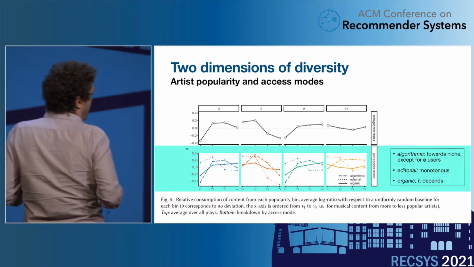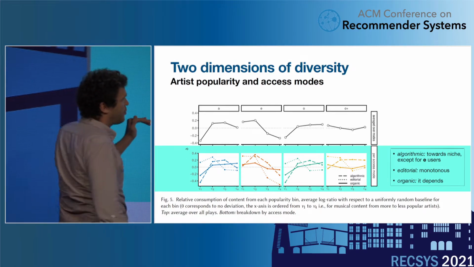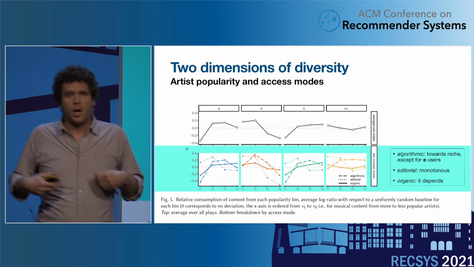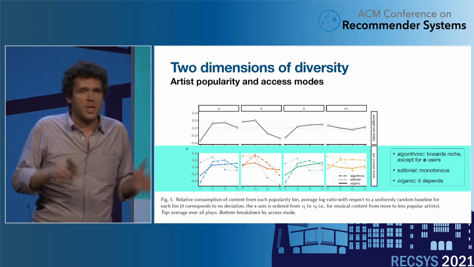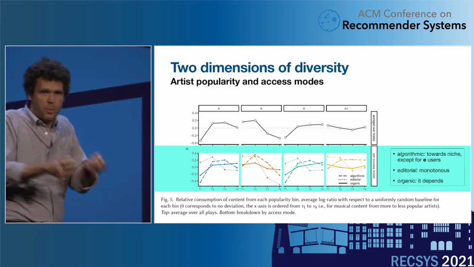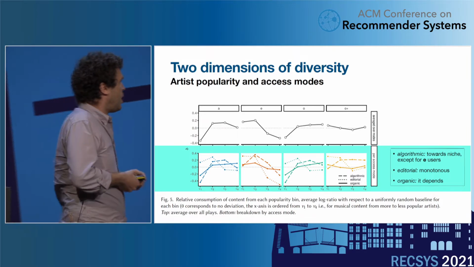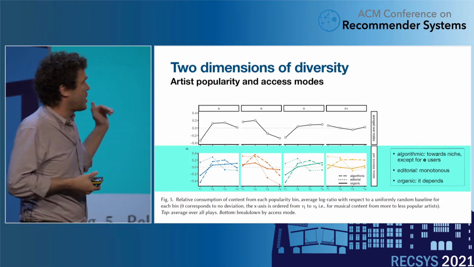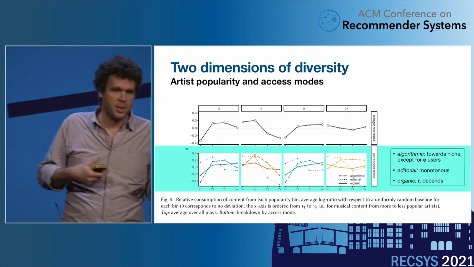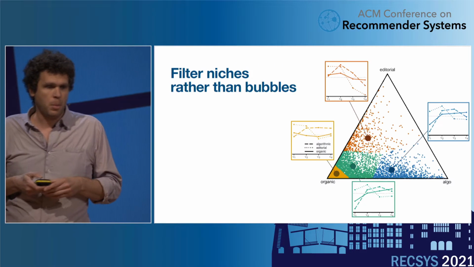For instance, we see that the algorithmic access, which is the dashed curve, tends to be associated to less popular artists in general, except for the editorial users. For them, the algorithm still pulls them towards more popular content. For the editorial access, it's relatively monotonous, and for organic access, it depends also on the type of users.